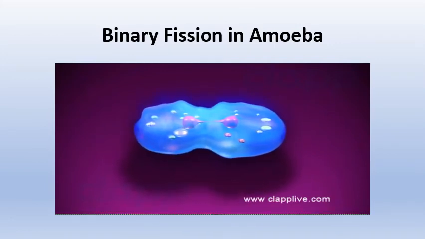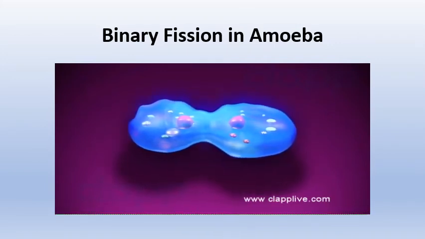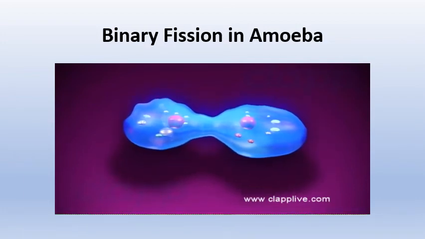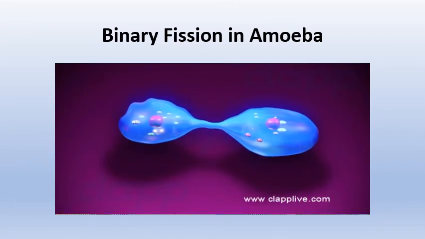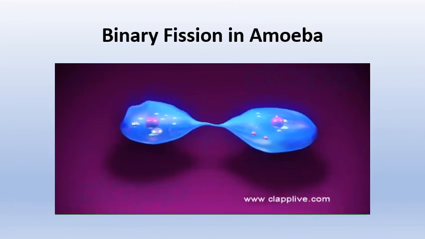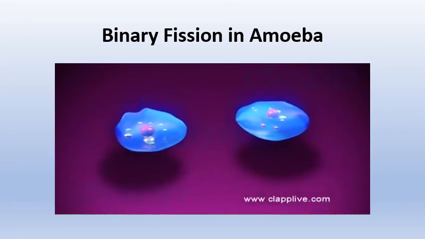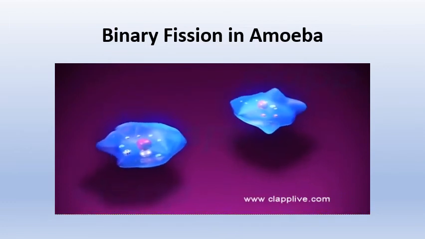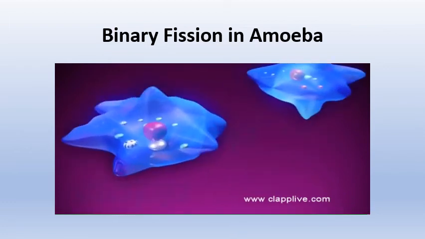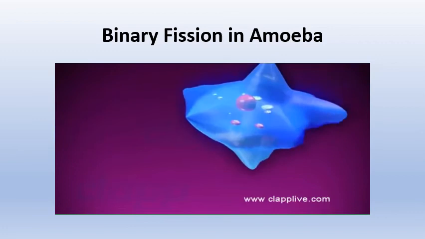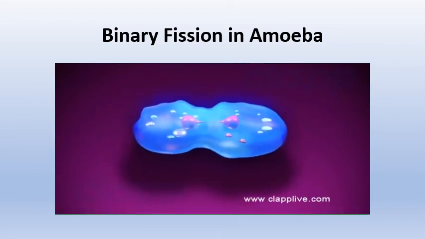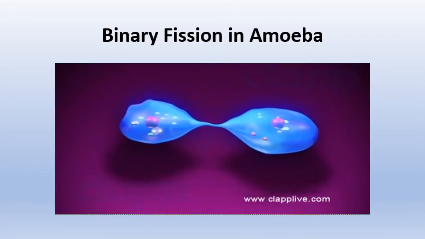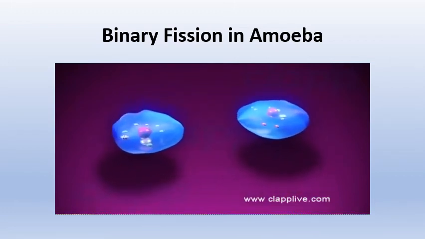This is followed by the elongation of the parent cell. A fissure appears in the middle of the cytoplasm between the two daughter nuclei, dividing the cells into two equal halves. Thus, two daughter amoebae are produced from a single parent. One of them has the original contractile vacuole, while the other develops a new one. The entire process of binary fission is completed in less than half an hour, but this time varies with temperature.